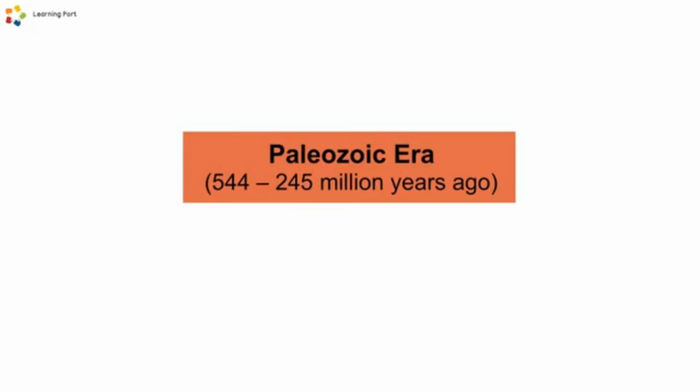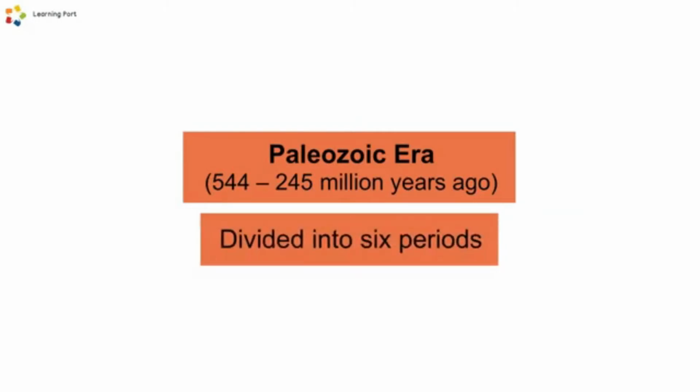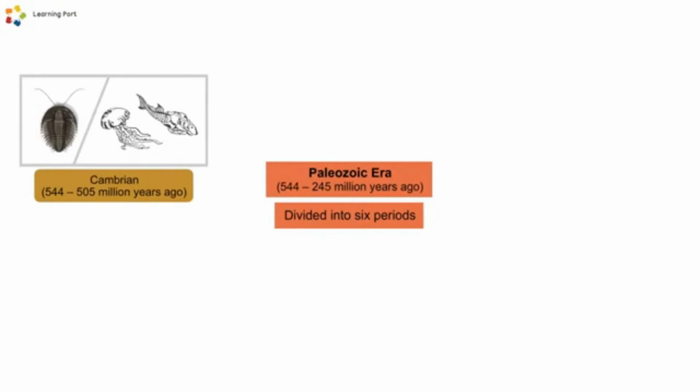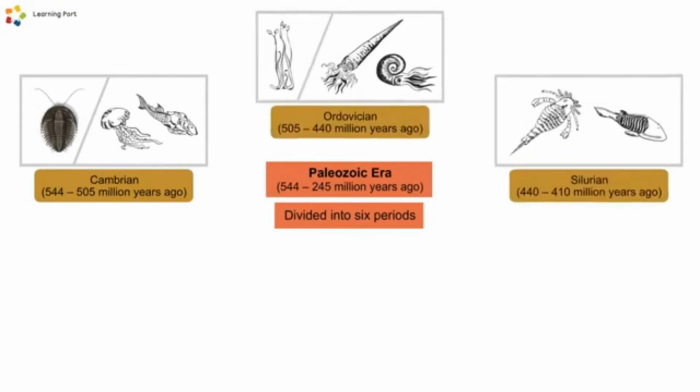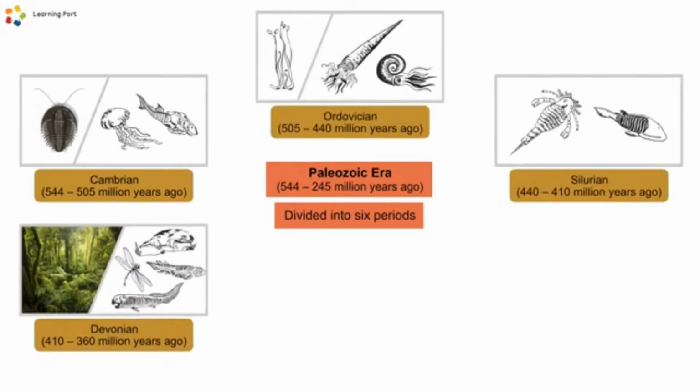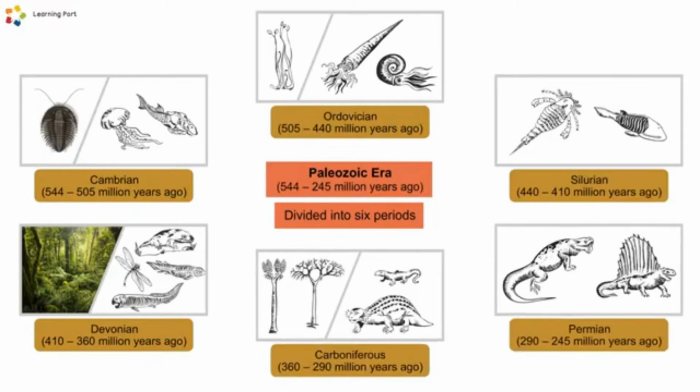The Paleozoic era lasted from 544 to 245 million years ago. It is divided into 6 periods: Cambrian, Ordovician, Silurian, Devonian, Carboniferous, and Permian.